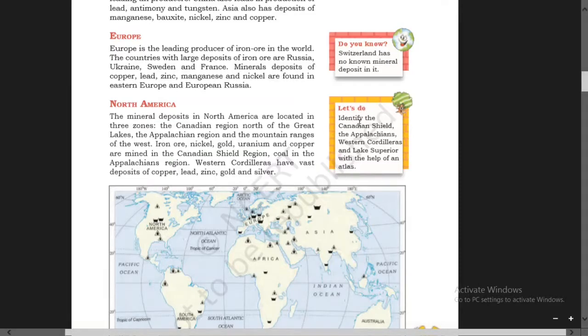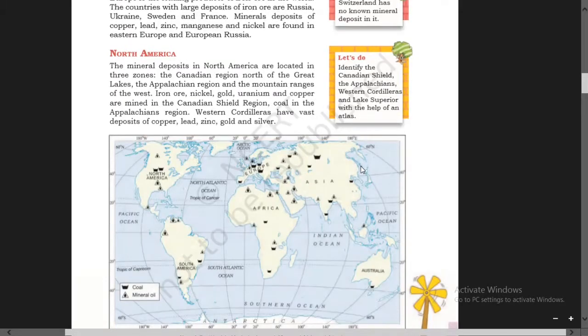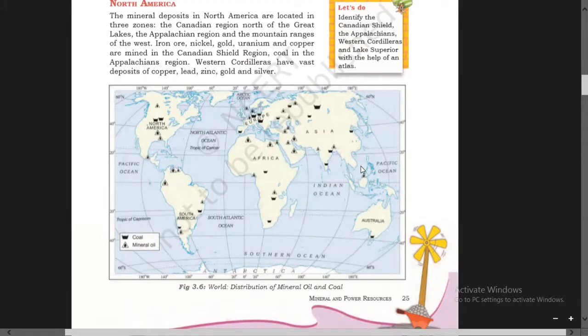Let us identify the Canadian Shield and Appalachians, Western Cordilleras, and Lake Superior with the help of an atlas. Here in this page also, boys, see the index given at the left bottom of this map: coal and mineral oil.